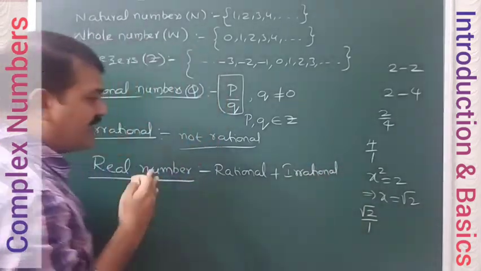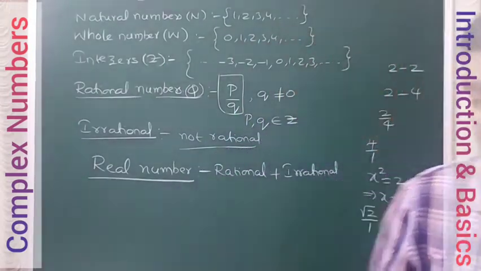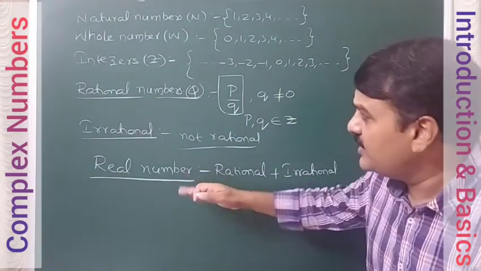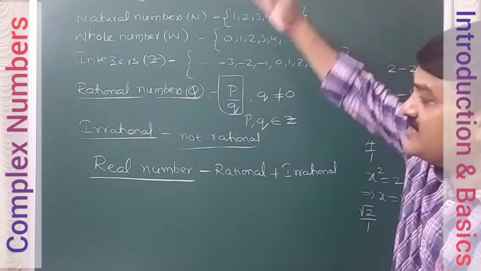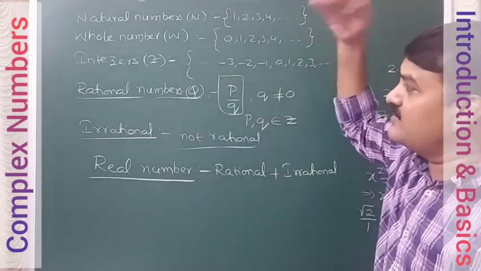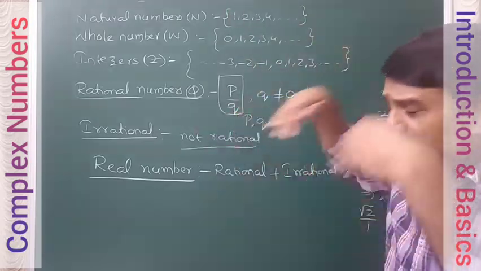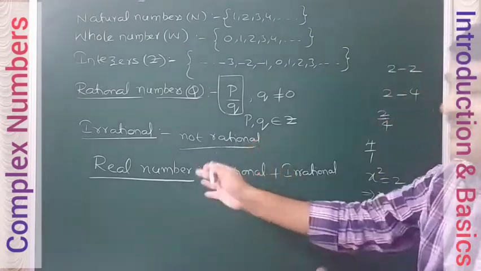It is simply a combination of both. So real numbers include all these number systems: natural numbers, whole numbers, integers, rational, irrational, everything will be covered in the real number system.